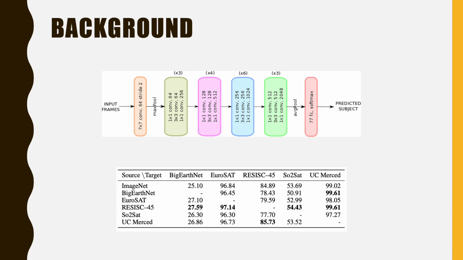The results of this can be seen in the table at the bottom of this slide, where the rows represent performance for a model pre-trained on that dataset, and the columns represent the performance on that dataset as a downstream task. Clearly from this table, by the bold numbers, you can see that models that were pre-trained on the RESISC45 dataset did the best across all other tasks. And so, in our own methodology, we decided to pre-train a model on the RESISC45 dataset and fine-tune it to our own custom task.